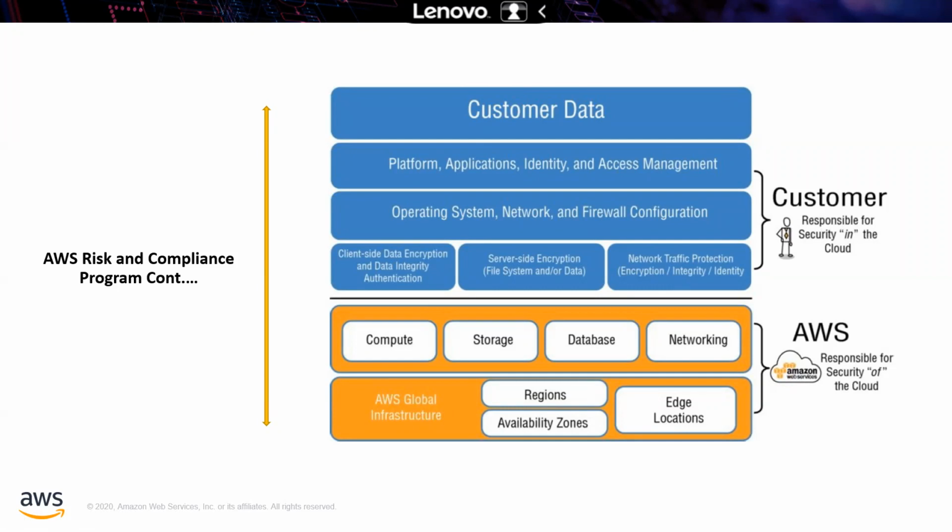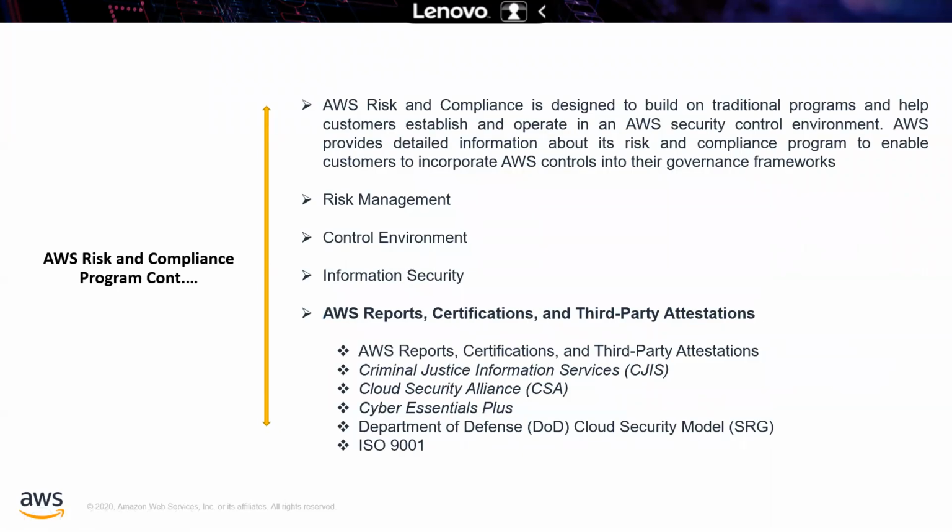So that's about the shared responsibility model. You may have some questions, I will take them at the end. And there are three areas: risk management, control environment, and information security. All are related to this shared responsibility model. Risk management in the AWS cloud is taken care of by AWS, so the customer has no need to think about any security of that kind. And the environment is controlled by AWS if it is in AWS; if it is on premises, it's managed by the customer. And from an information security perspective, all the information is well secured, at rest or during transit.